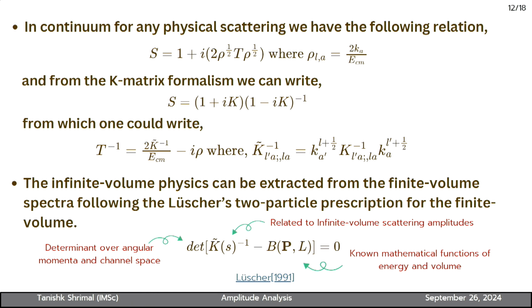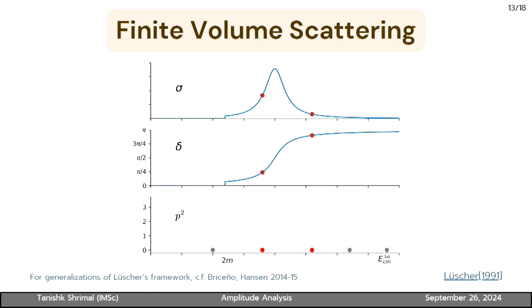but it's not that technical. So the scattering amplitude is related to the transfer matrix in this way. So if you use Lüscher's relation, then what one can do is use this finite volume spectrum to constrain the amplitude more. But just a single finite volume is not enough to constrain the amplitude in many cases.